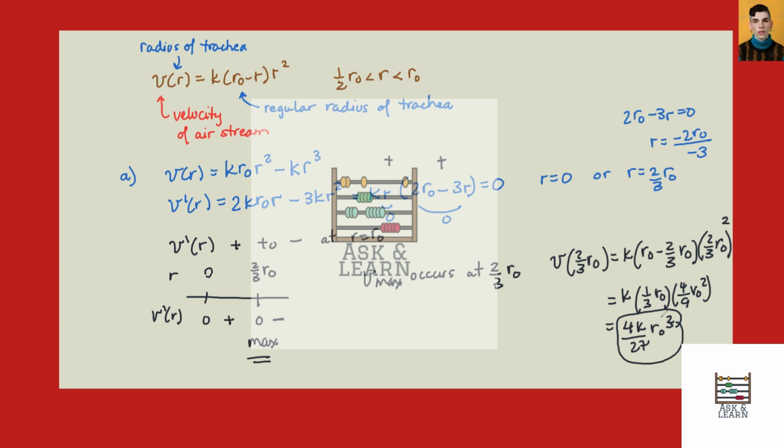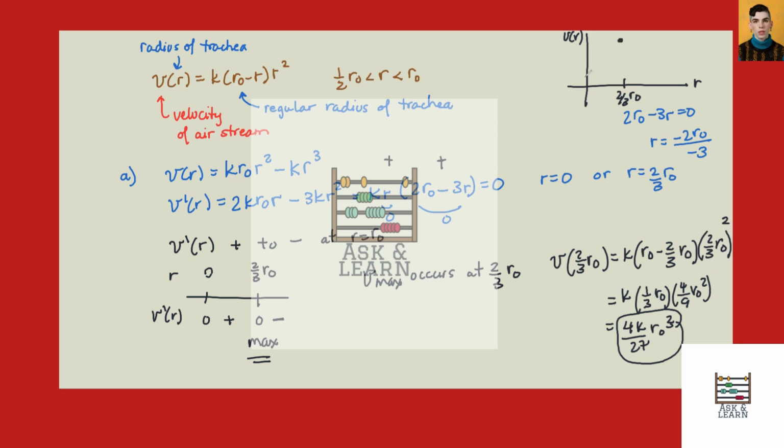And if we want to graph this to get a sense of what it looks like, if we want to graph v of r versus r, we know that at 2/3 r0, we have our max.